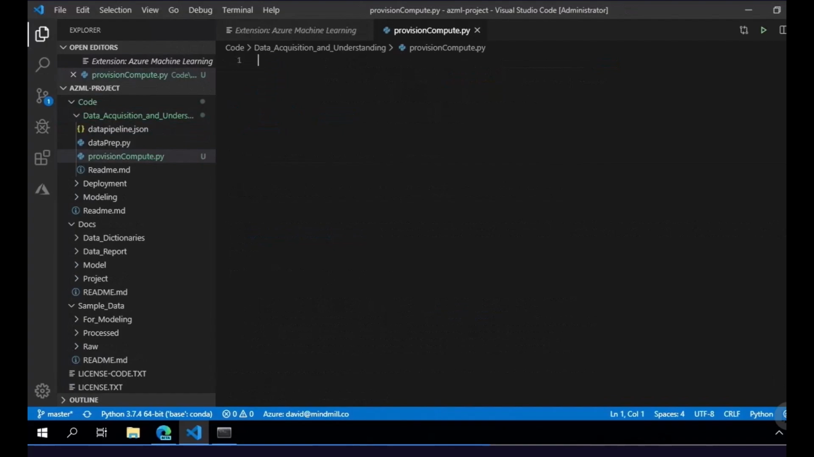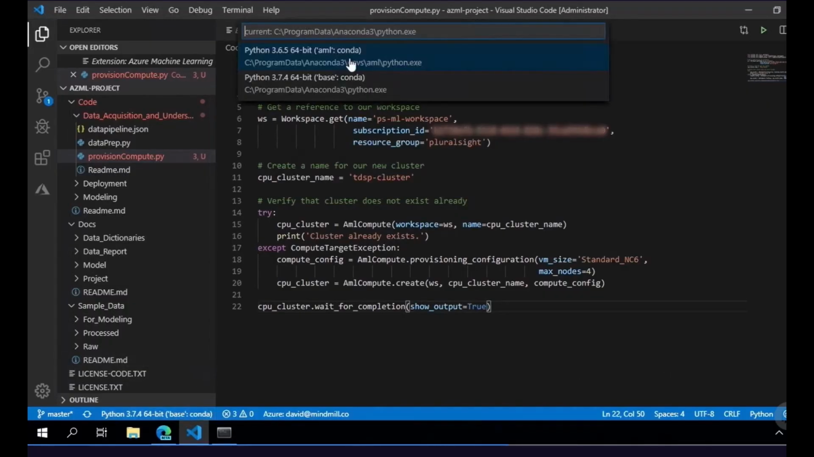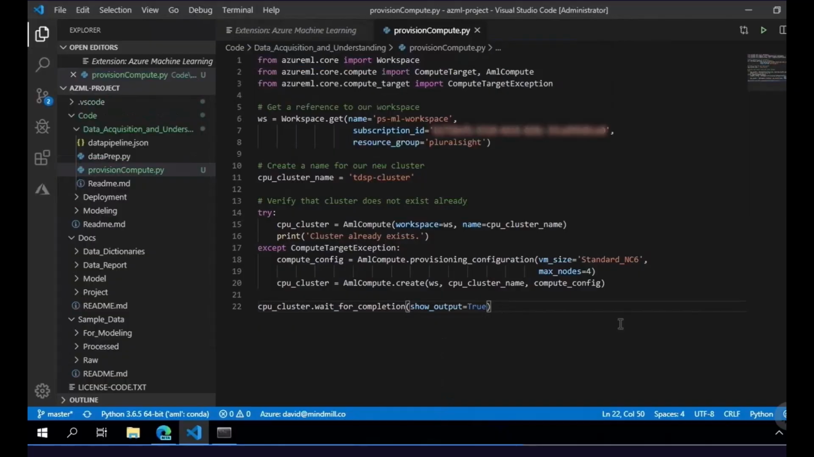And here within this file, I'm going to paste in the implementation. So the first thing that we need to do within this file is we need to be sure that the Python interpreter that we're selecting is the correct one. So we need to now select the Python interpreter for our AML environment. Now that we have that selected, we'll notice that the errors go away, and we'll notice that we're pulling in the modules that we need from the Azure Machine Learning Python SDK.